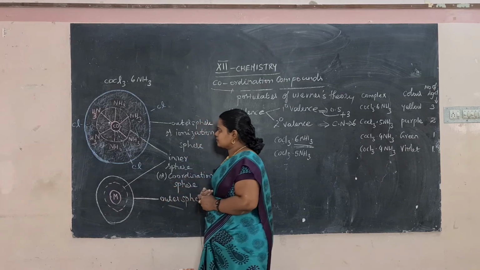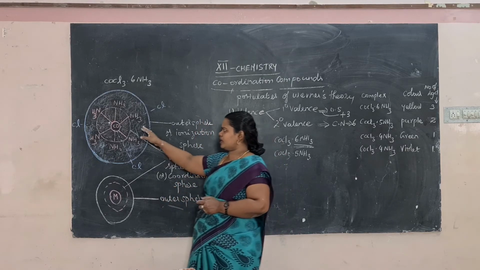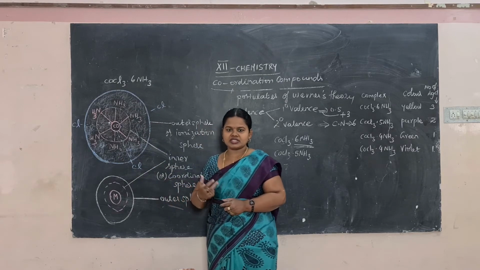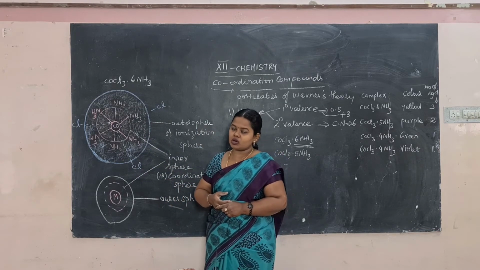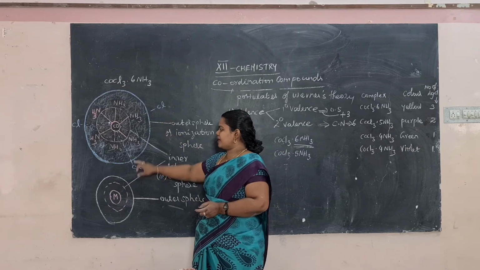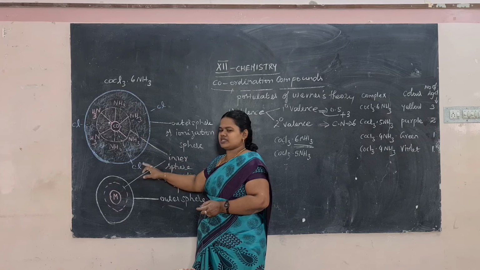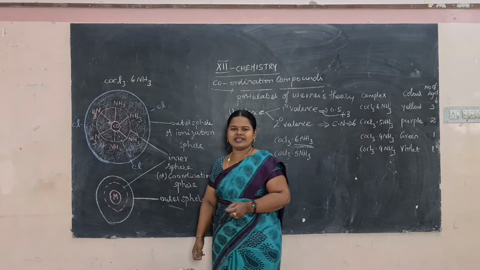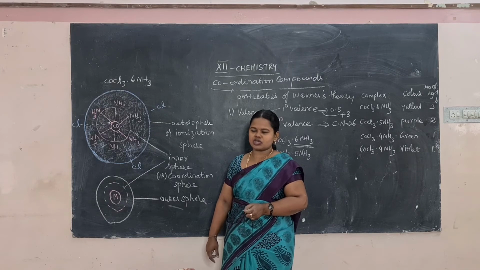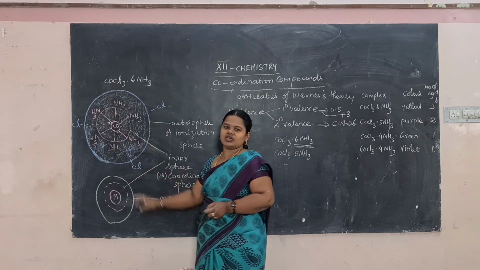Then we'll come to the next one. Here, the outer sphere is not thick or hard. That sphere is not permanent either. Why? Because the groups present in the outer sphere are ionizable. Ionizable in the sense that when you dissolve the compound in solution, it will easily dissociate into ions.